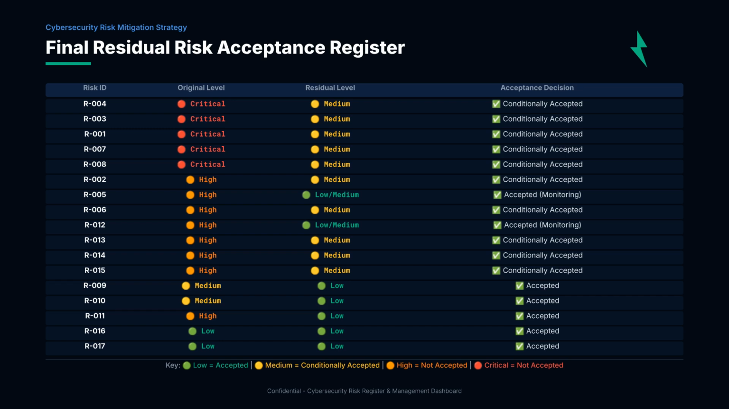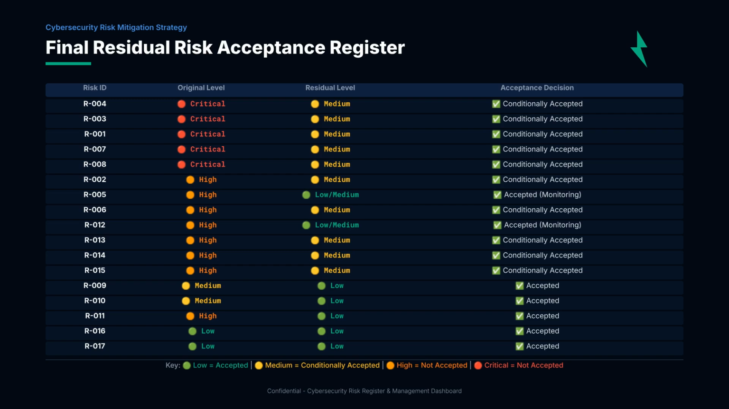All 5 critical risks, R004, R003, R001, R007, and R008, have been reduced to medium and are conditionally accepted, pending management approval and ongoing monitoring. All 7 high risks have been reduced to either medium or low. Importantly, our medium and low risks, R009, R010, R011, R016, and R017, are formally accepted with either routine monitoring or low-cost controls like VLAN segmentation.